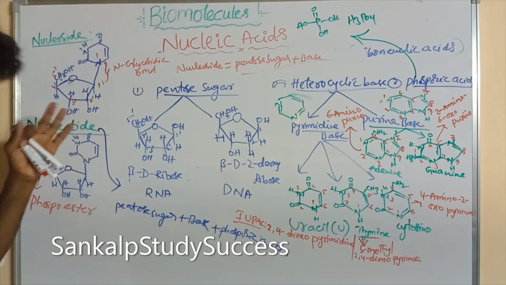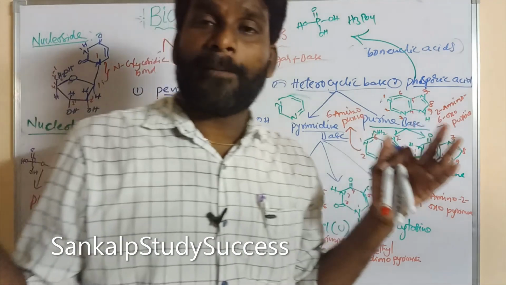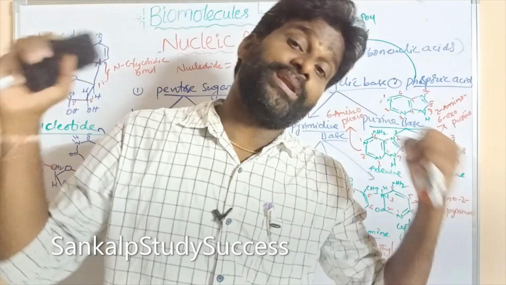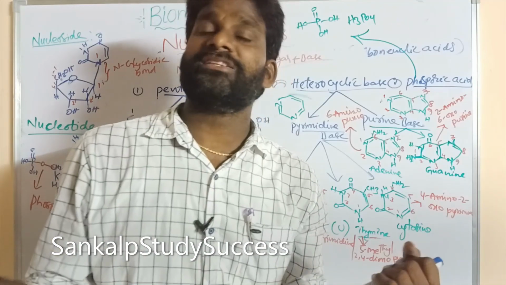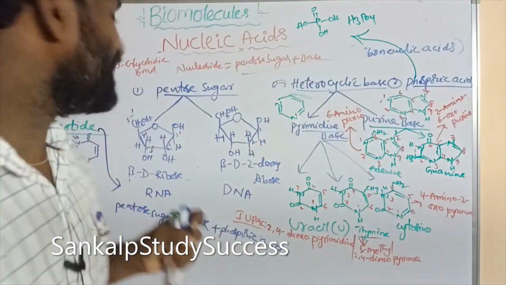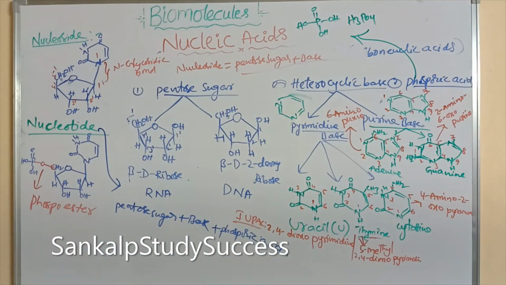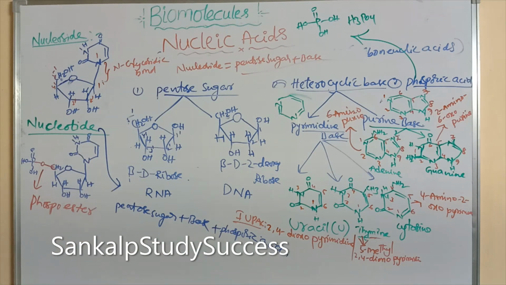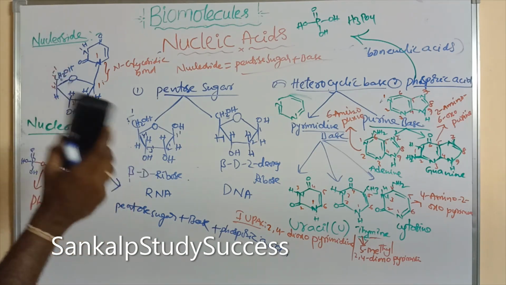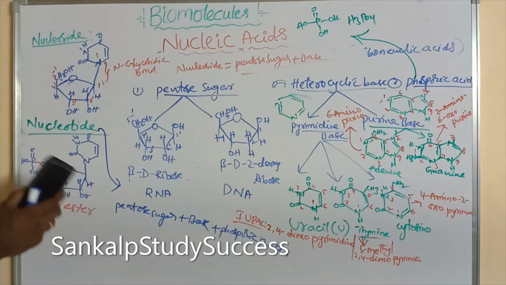A number of nucleotides combine to give a nucleic acid. That means nucleic acids are polymeric chains of nucleotides. This contains pentose sugar, base, and phosphoric acid. So this is the nucleoside and this is the nucleotide.